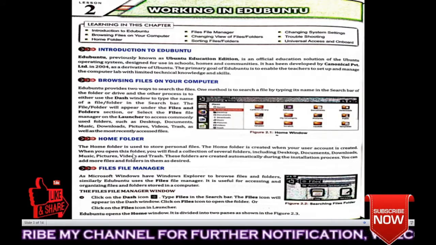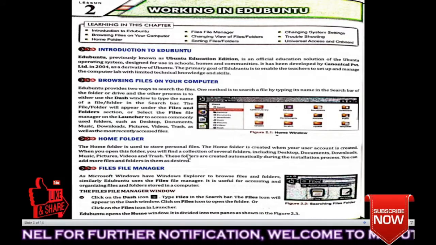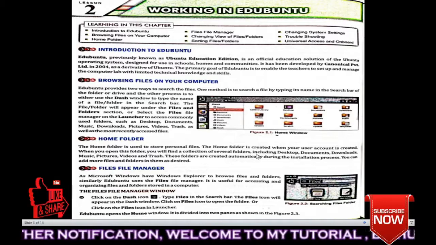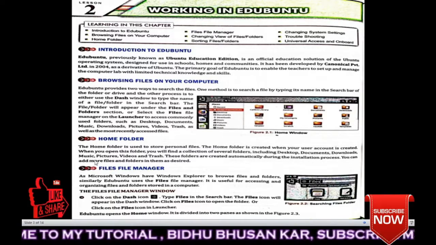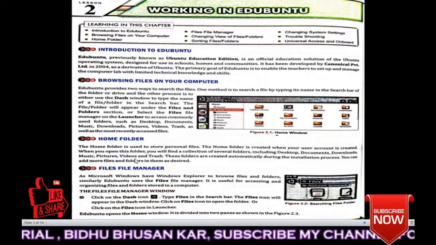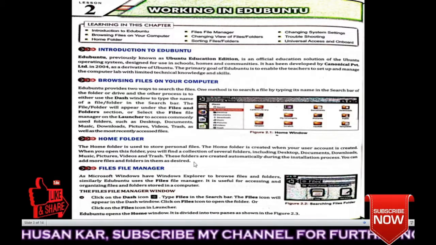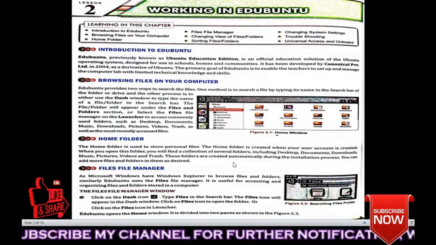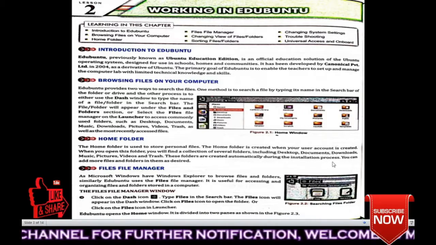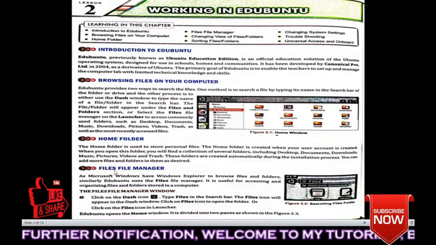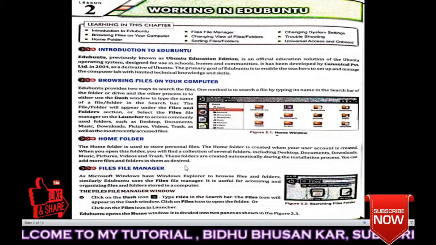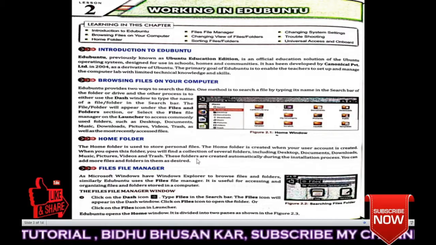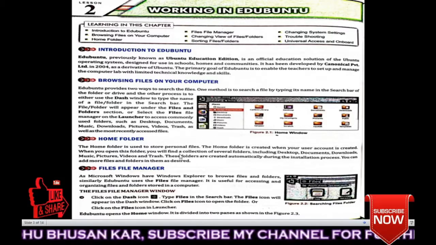When you open this folder, you will find a collection of several folders, including desktop, documents, downloads, music, pictures, videos, and trash. These folders are created automatically during the installation process. You can add more files and folders in them as desired. Understood? So this is the work of home folder.